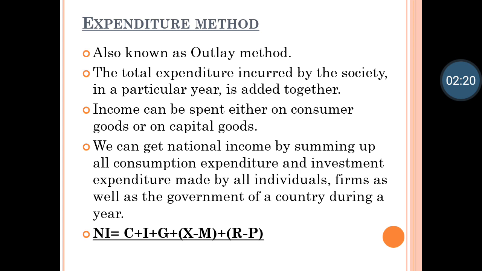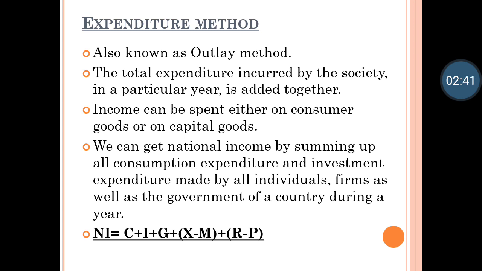Income can be spent either on consumer goods or on capital goods. Consumer goods are those goods which we consume, which are very much a necessity, and capital goods are those goods where here also we are spending, but in return we are also getting money.